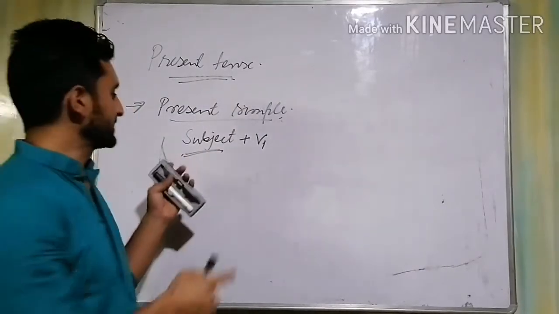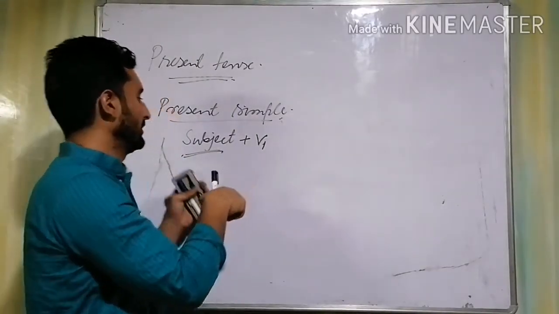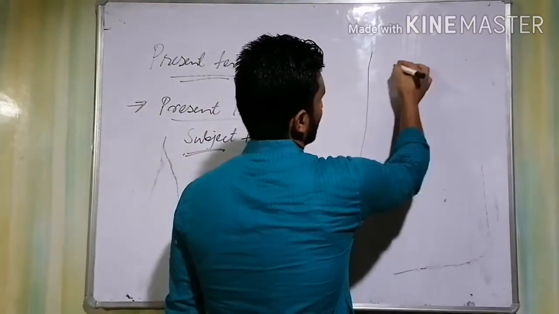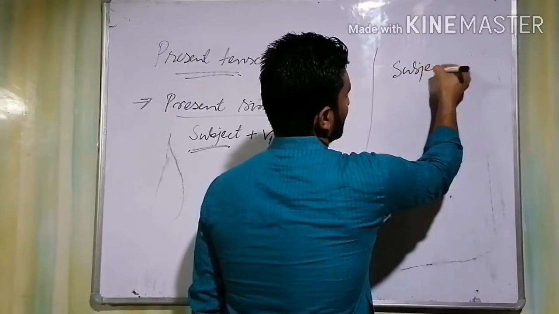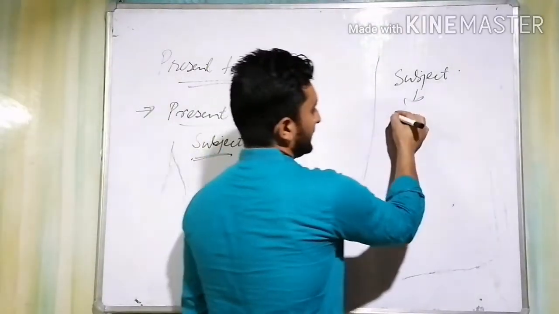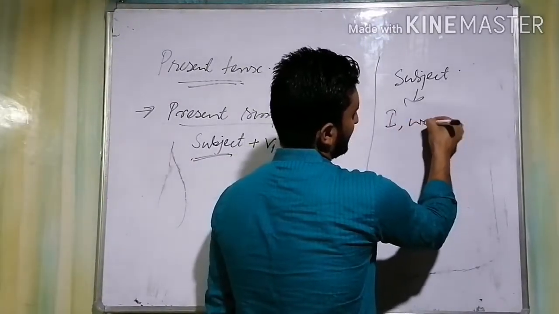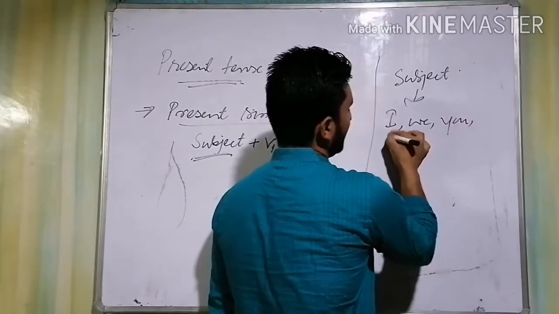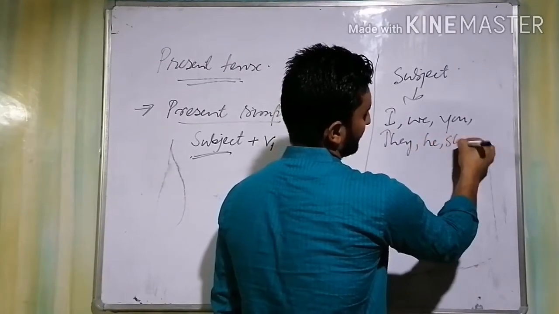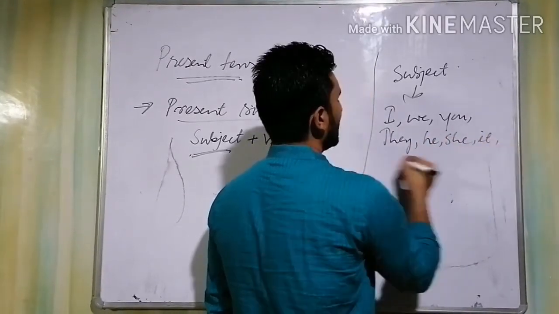I'm sorry, I should have discussed this before starting this lecture, but here it is. In English grammar, what is a subject? It is I, we, you, they, he, she, it, or any name.